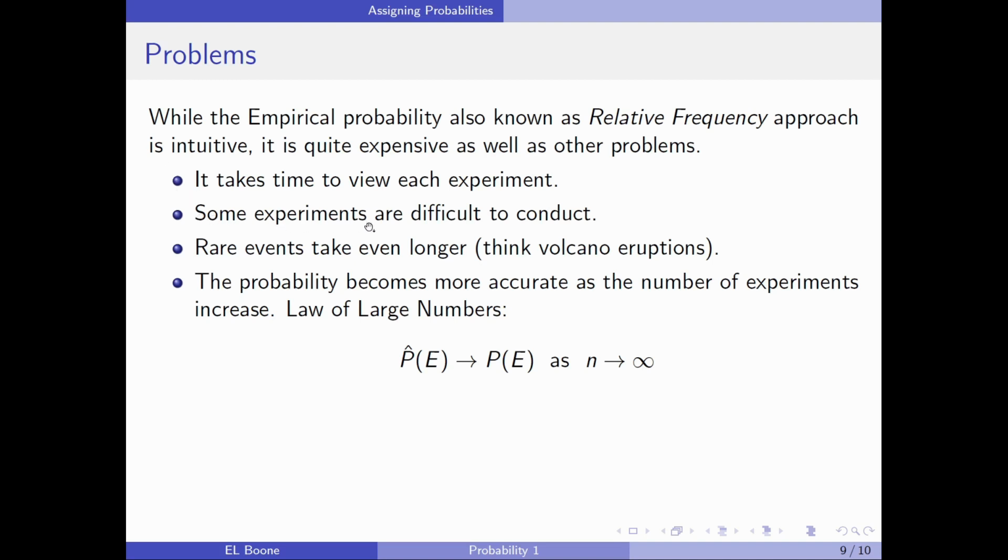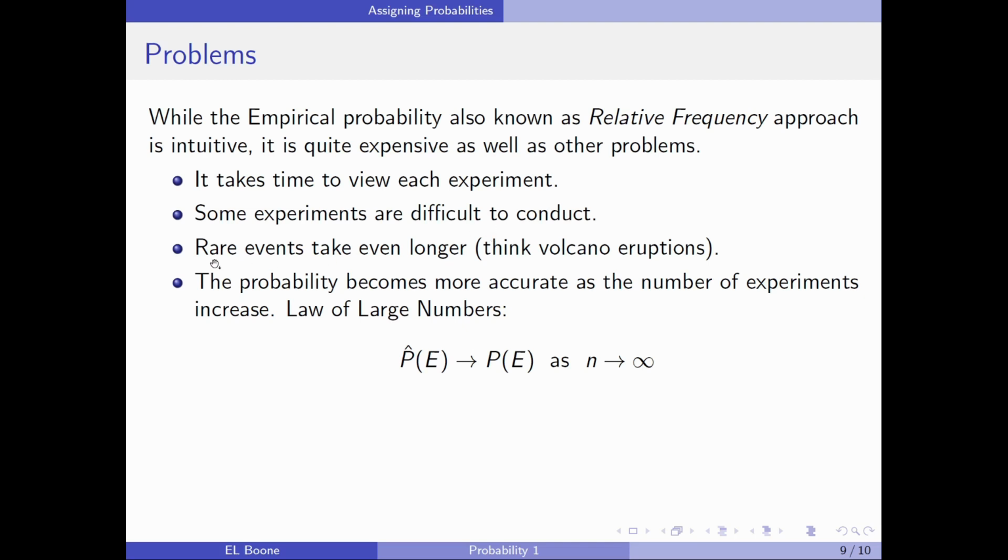Some experiments are difficult to conduct. They're really, really expensive to conduct, so we have to be careful when we do that, so that, number one, we take care of people. For example, if an experiment is on a person, then we may not be able to do this type of thing, because it may be unethical.